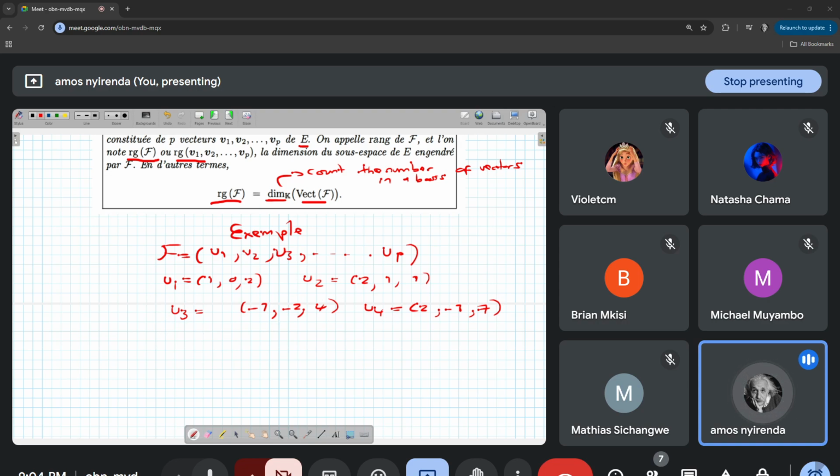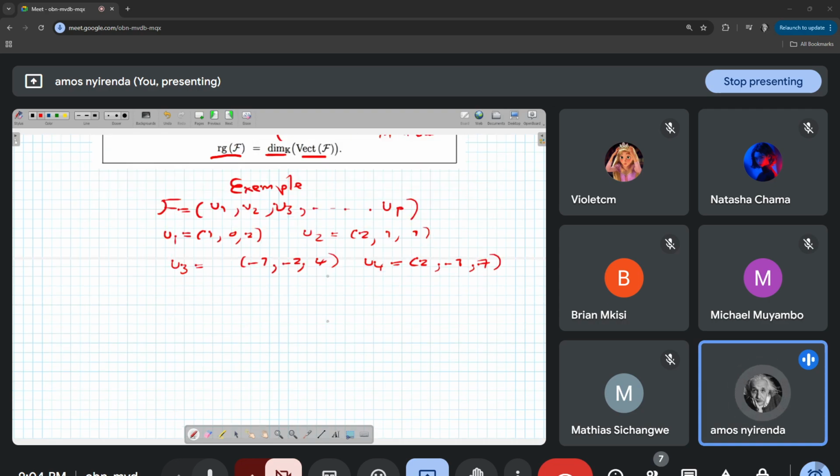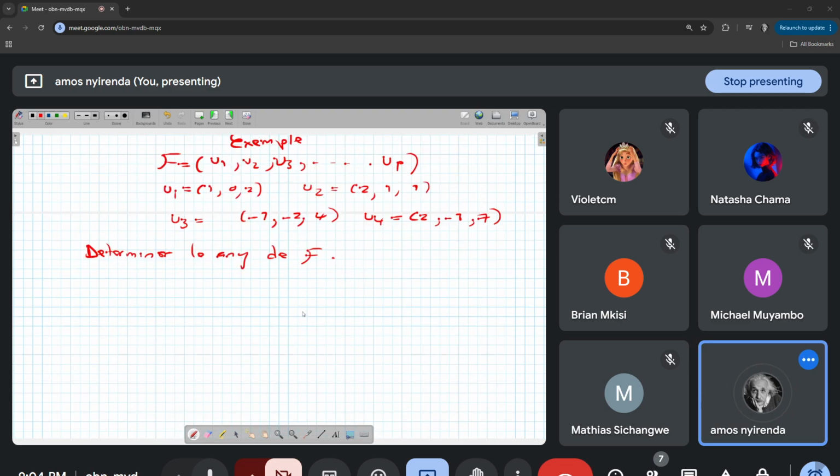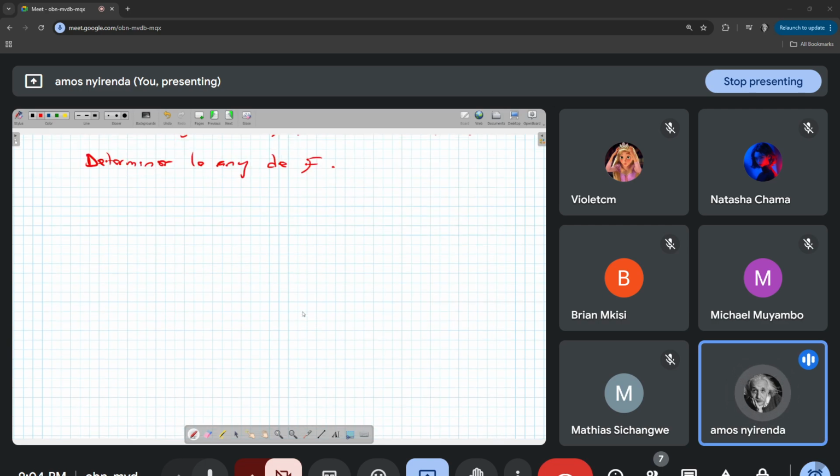So what is the algorithm we're supposed to follow? The question is: déterminer le rang de F. Now there are two methods that you can use. The second method, we're going to understand it better when we start les matrices, when we talk about le calcul matriciel. But for now, we'll just focus on the first one.